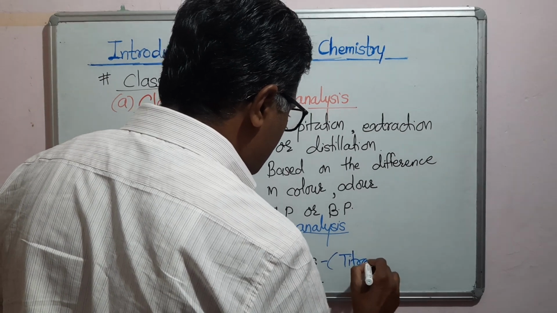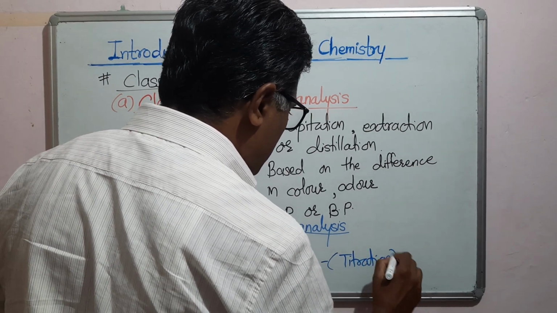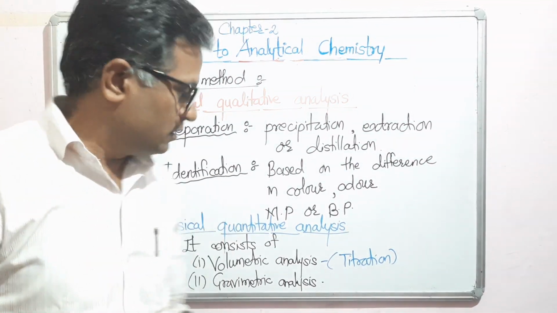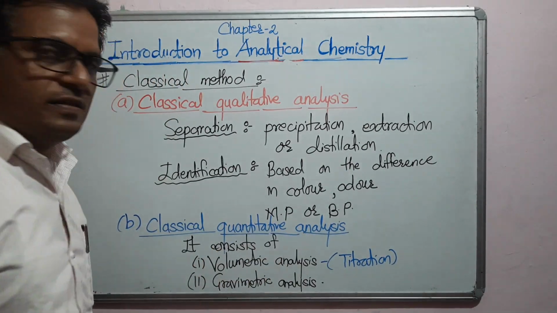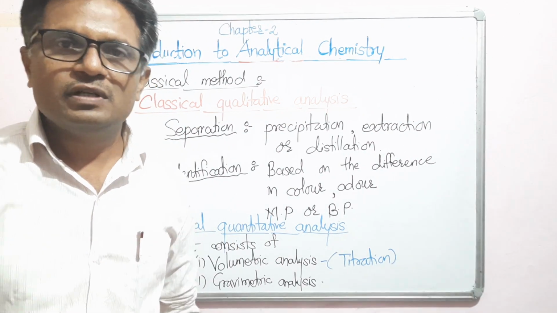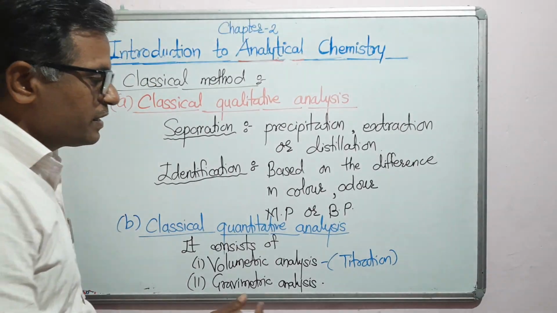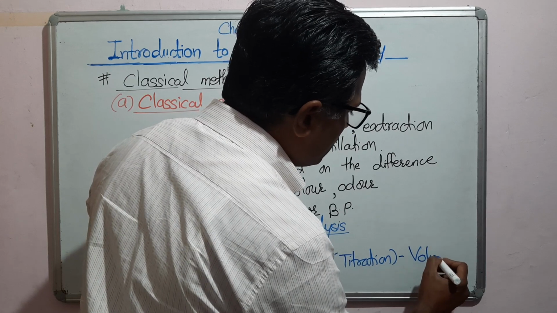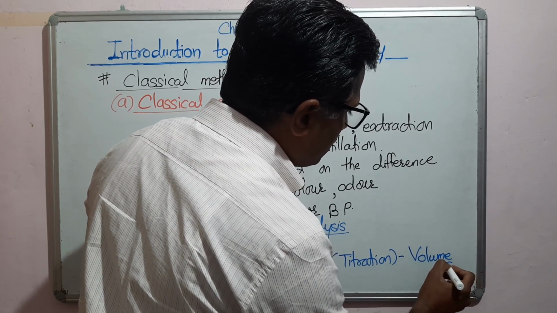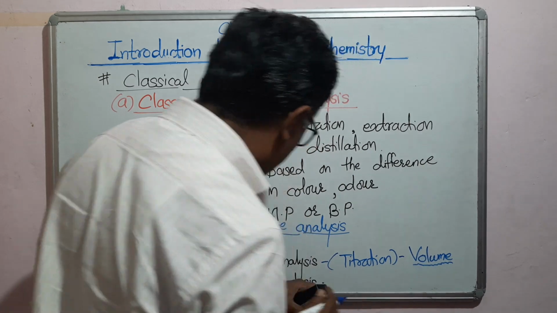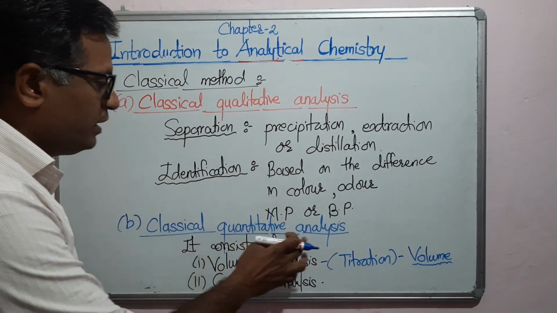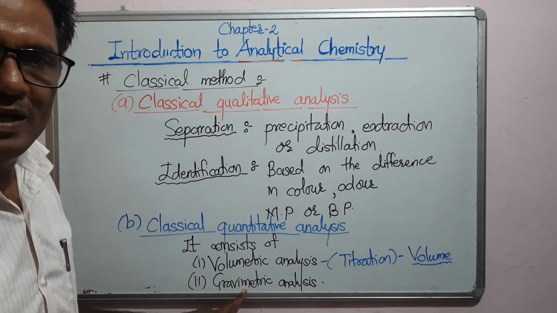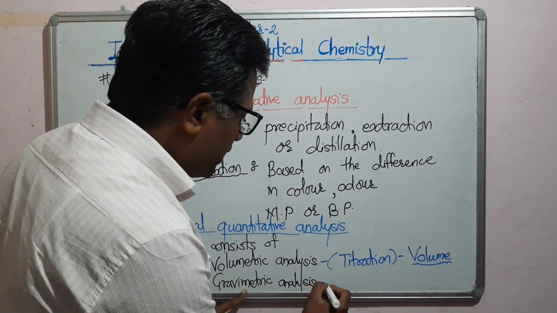So this titration part is nothing but your classical quantitative analysis, because during the titration you are measuring the volume of the sample, which means you are measuring the amount of substance, and that's why it is called quantitative analysis. And the second way is called gravimetric analysis.